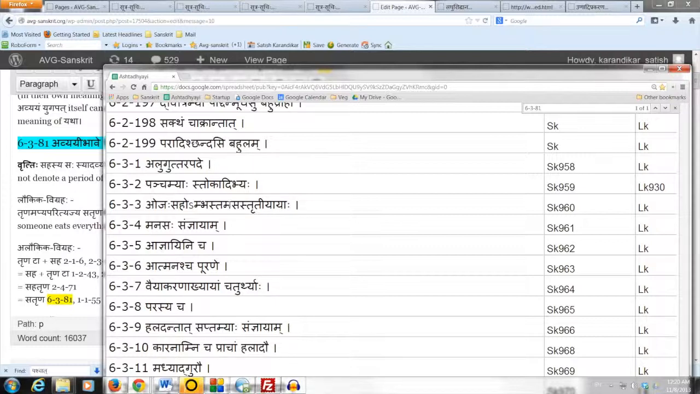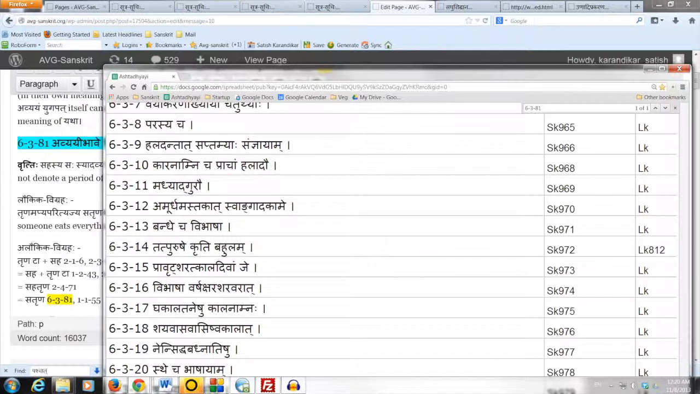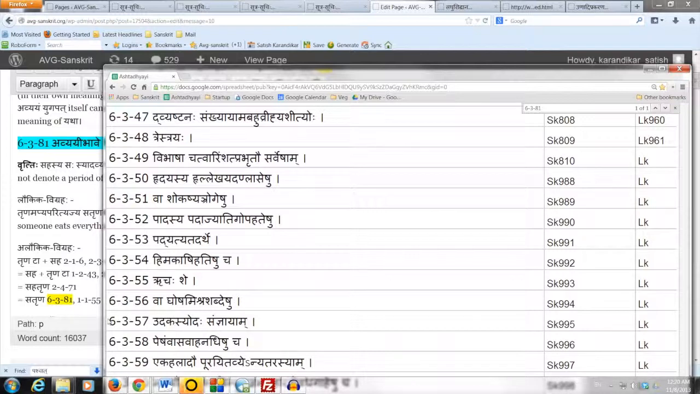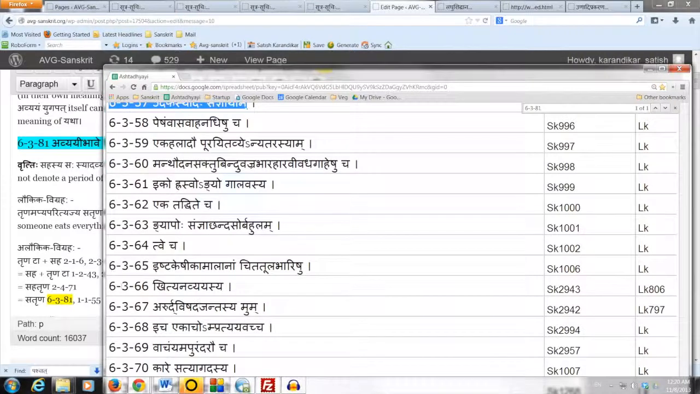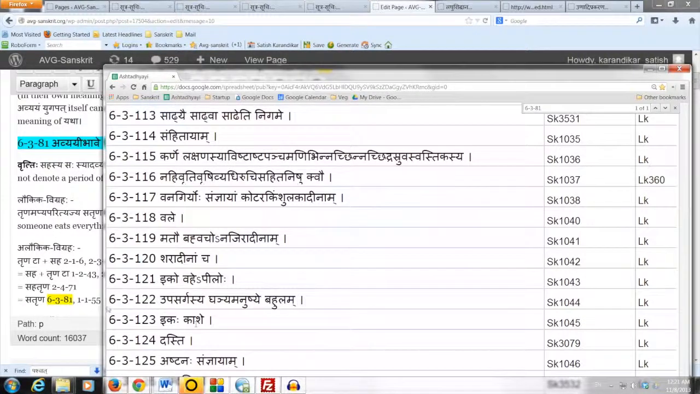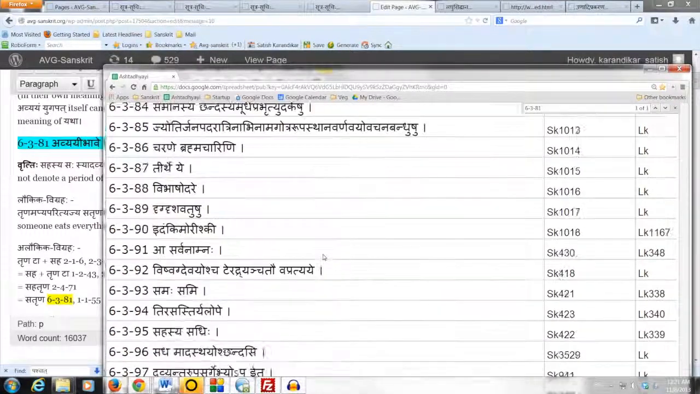Also recall that we have studied a few rules from this quarter. For example, we have studied 6314, Tatpurushe Kritibahulam. We have studied 6357, Udakasyodas Sanyayam, 6367, Ardvishadajantasya Vum. We have also studied 63122, Upasargasya Ghanyamanushe Bahulam. These rules we studied when we were looking at Upapada Samasaha, when we were studying the Krit affixes. So this section is not new to us.